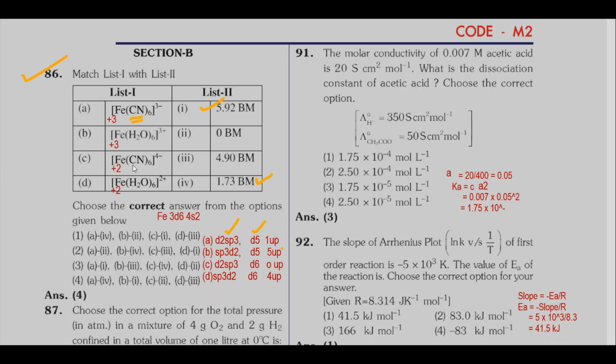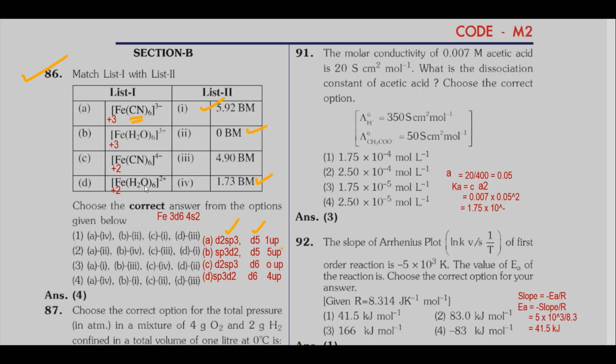The third complex, iron in the +2 state as well as strong ligands are there. When iron in the +2 state, configuration is d6 and strong ligands are there. So d2sp3. So no unpaired electrons are there. So for third complex, magnetic moment is 0 Bohr magneton.